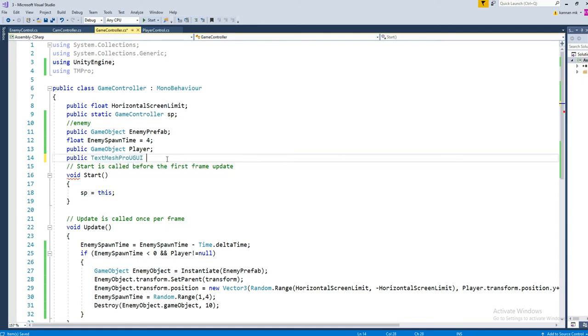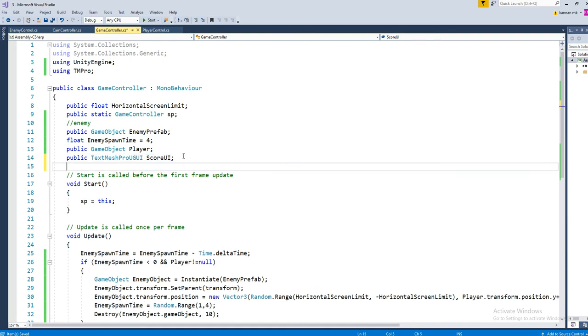Let's have scoreUI. Then we are going to have an integer variable called int scoreCounter equal to 0.